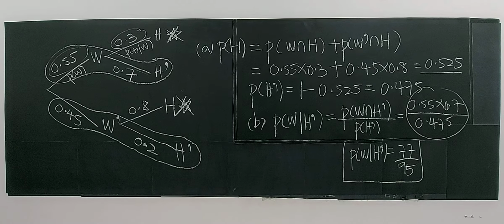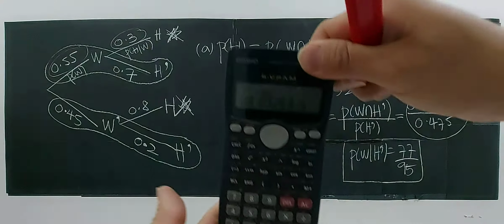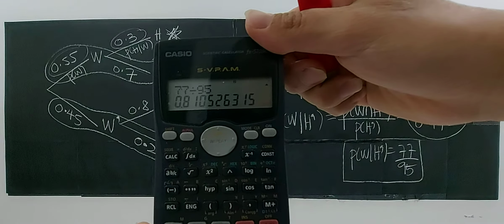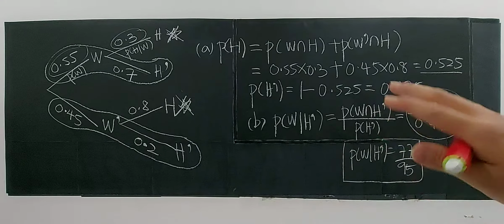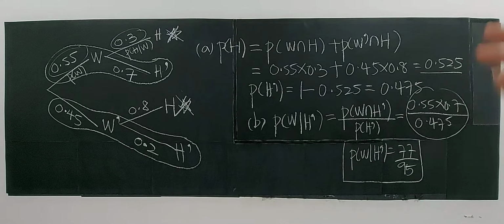If you convert this to decimal, 77 divided by 95, you are getting 0.81, which means 81%. The proportion of 81% of the chance of not hitting the target is because of windy. It's 77 out of 95.